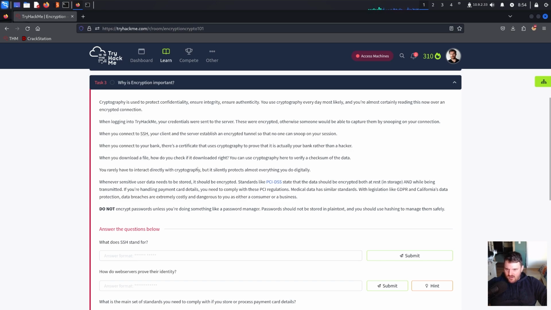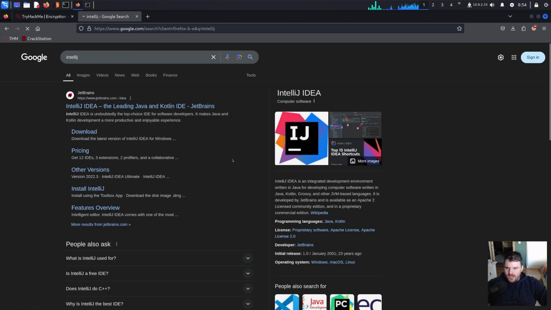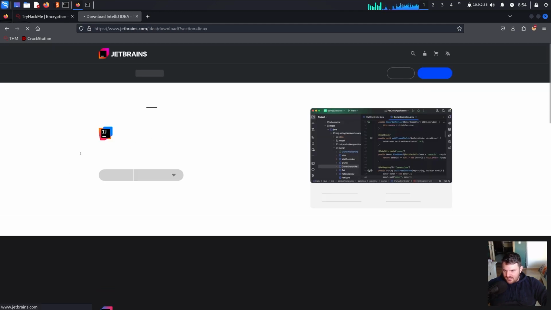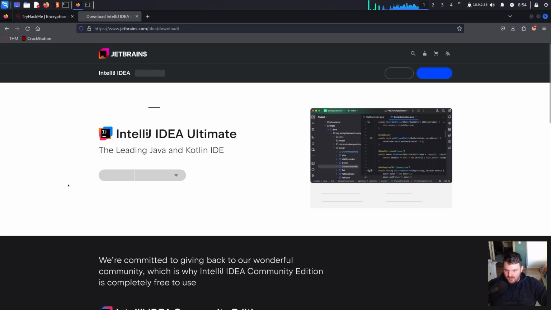When you download a file, how do you check if the downloaded file is the right one? You can use cryptography here to verify a checksum of that data. You rarely have to interact directly with cryptography, but it silently protects almost everything you do digitally. Okay, let me show you how to check the checksum in order to see the integrity of a downloaded file.